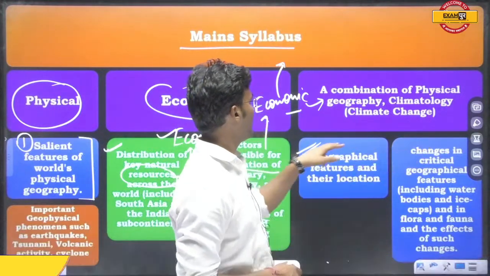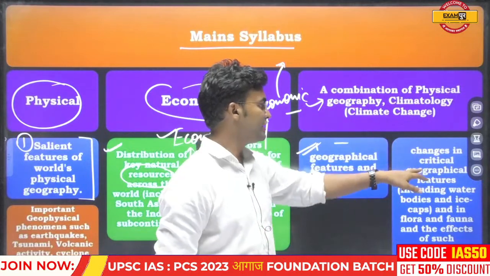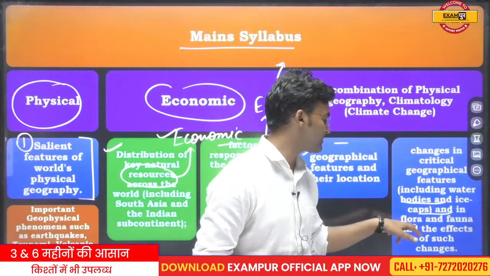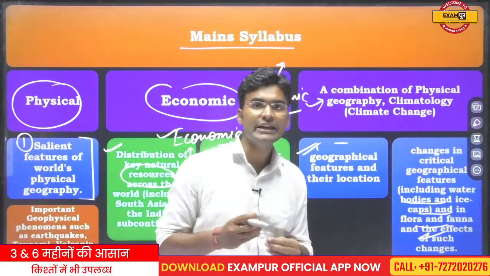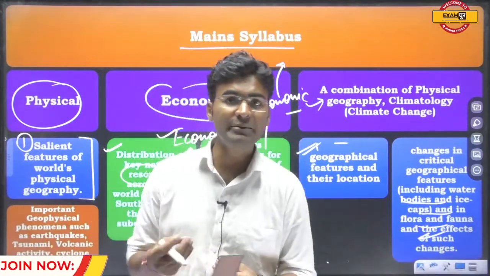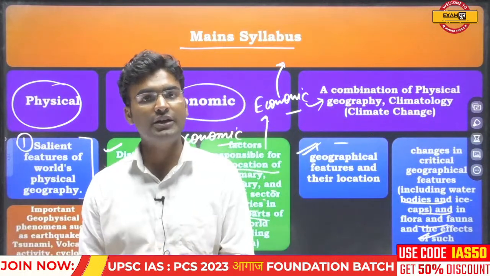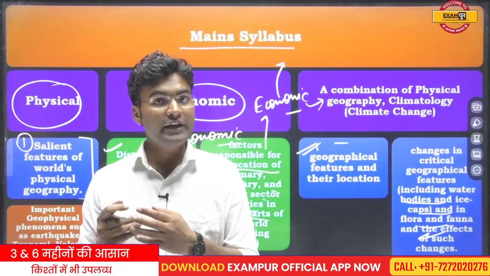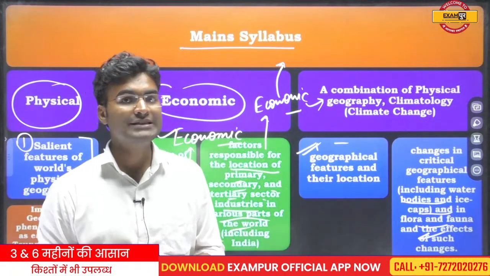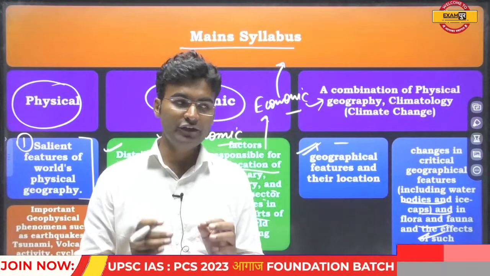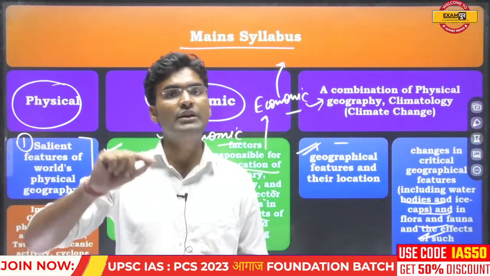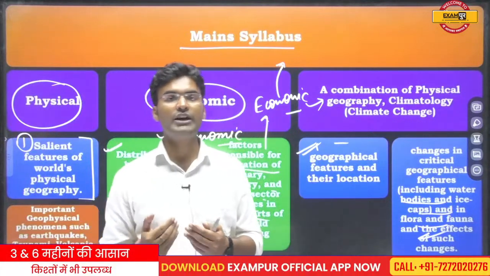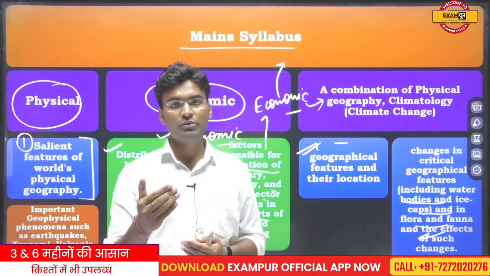Geographical features and their location. Change in critical geophysical features, including water bodies, ice caps, and flora and fauna. Changes in geographical features: changing means what change is happening in the present time. It is very important for us to understand that change, because if you understand it, it will help you to formulate policy for what happens next.